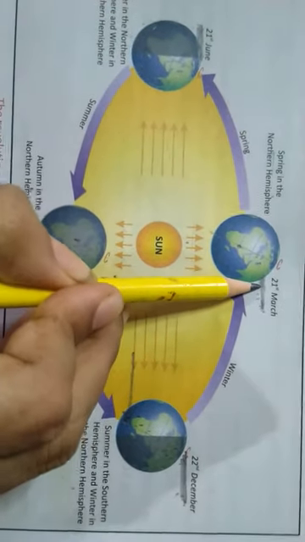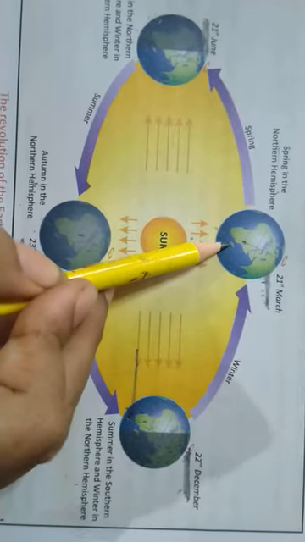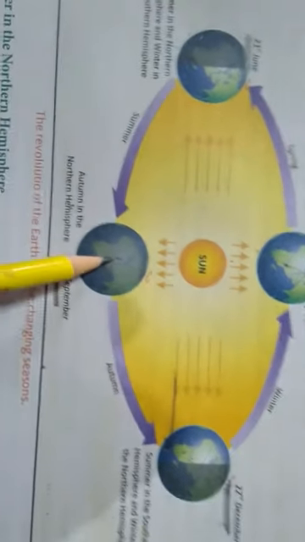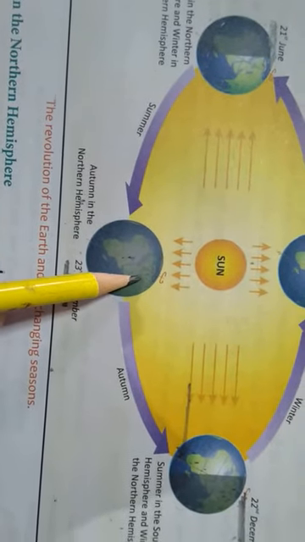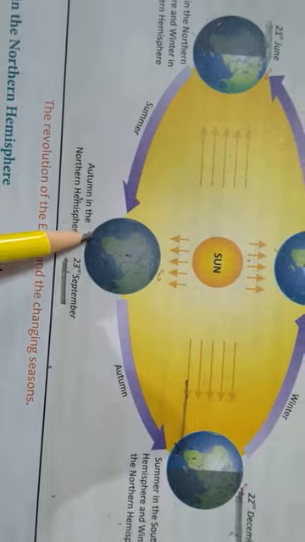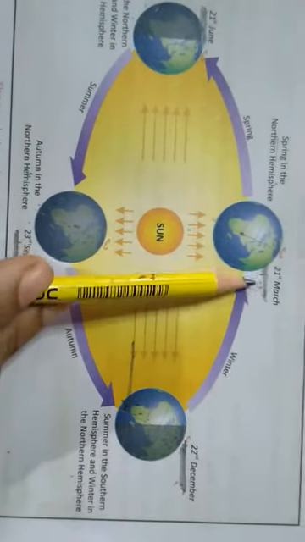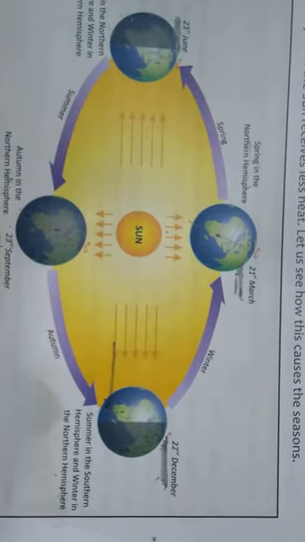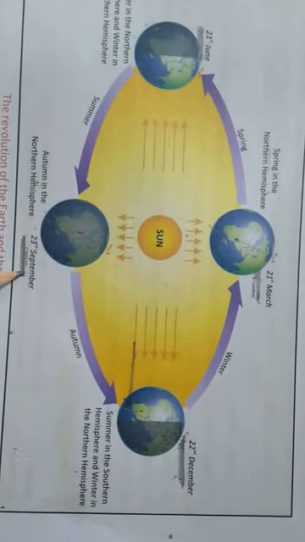In March, the northern hemisphere has spring and the southern hemisphere has autumn. In September, the northern hemisphere has autumn and the southern hemisphere has spring. 21st March is called the spring equinox, while 23rd September is known as the autumnal equinox.